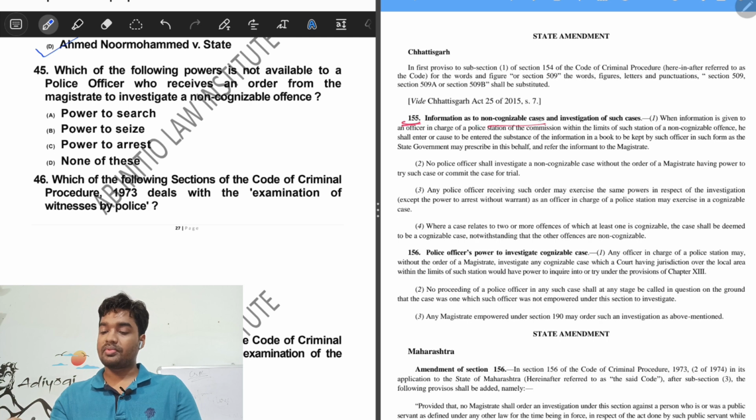Here under section 155, information as to non-cognizable cases and investigation of such cases. You can refer to my previous video where I had clarified the difference between an offence and a case.